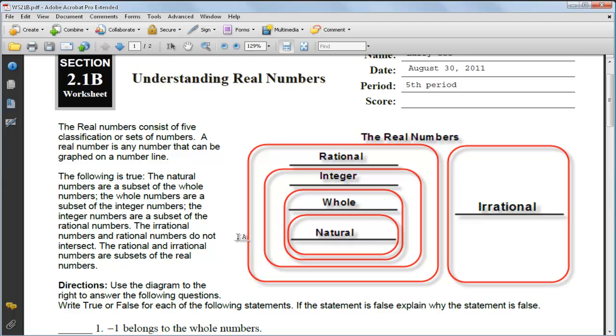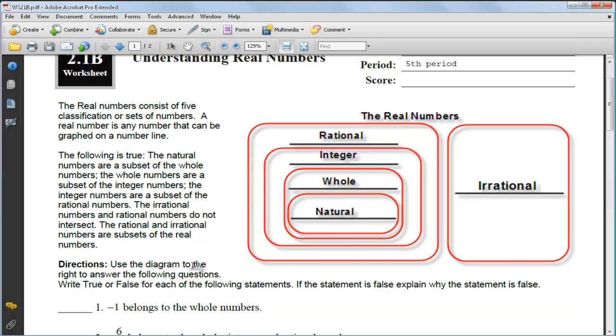So the following is true. The natural numbers are a subset of the whole numbers. The whole numbers are a subset of the integers. The integers are a subset of the rational numbers. The irrational numbers and rational numbers do not intersect. And this is what we see over here. The rational and the irrational numbers are subsets of the real numbers. And so that's what this diagram is showing.